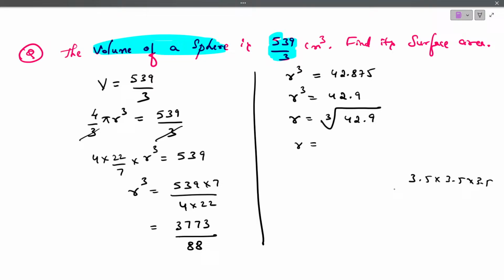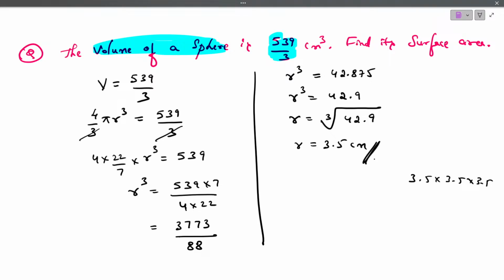You are getting 42.875, right? Yes or no? 42.875 is nearest to 42.9. Both are the same. So directly we can write the answer: the radius is 3.5 centimeter. So R is equal to 3.5 centimeter.